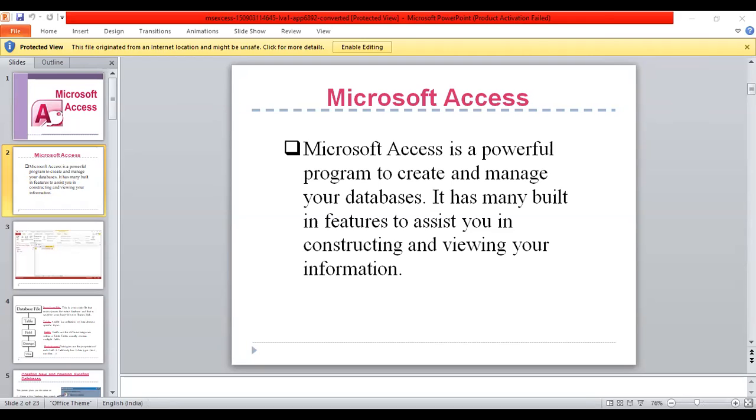Now come to the next term of MS Access: data type. The characteristics of a field that determine what type of data it can hold. Data types include Boolean, integer, long, currency, single, double, date, string, and variant.